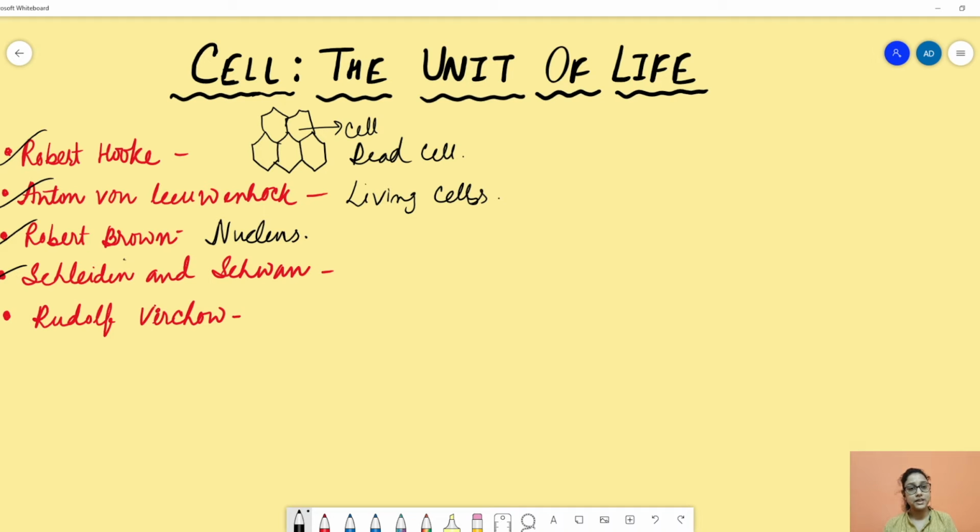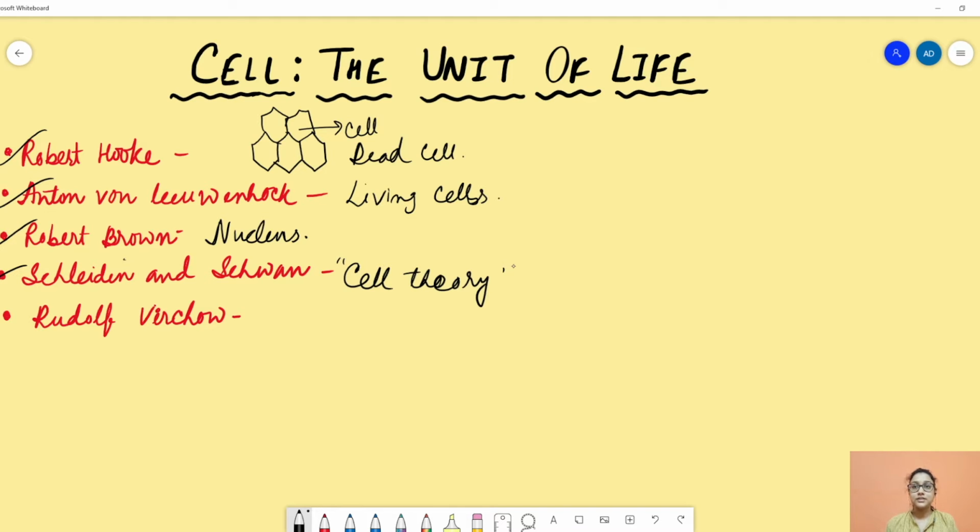Then later on, another two scientists, Schleiden and Schwann. Schleiden was working with some plant cells, and he observed that in each and every plant, the tissues are formed by different types of cells. At the same time, Schwann was also working with some animal cells. Here he observed that outside each cell, there is a thin membrane, which is known as the cell membrane. After observing such things, Schleiden and Schwann gave the cell theory.